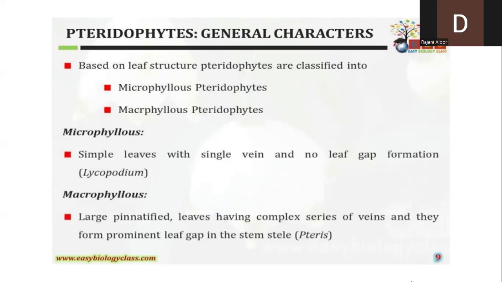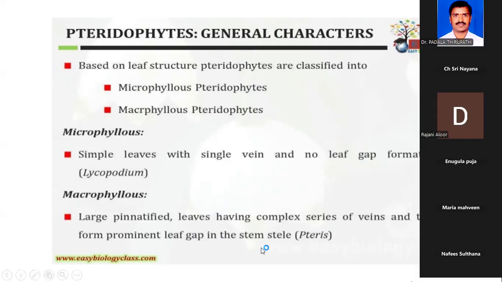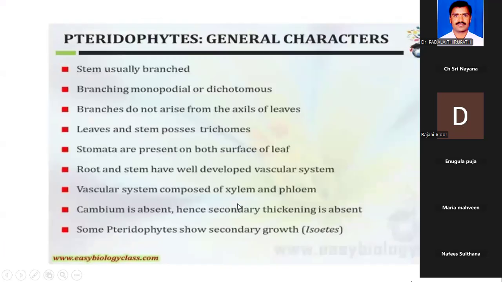They form a prominent leaf gap; when we take a section of the stem, we can see the leaf traces or leaf gaps in the anatomy of the stem in this plant. So depending upon the size, the leaves are called microphyllous or macrophyllous leaves.